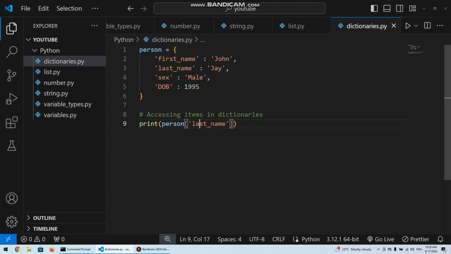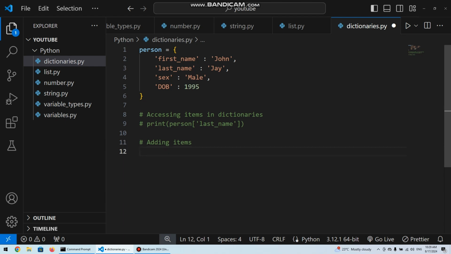So the next thing we are going to look at, we have just seen accessing items in a dictionary. Another thing we could want to do is adding items to a dictionary. For example, we see person has just 4 key value pairs, but we might want to add more items in this dictionary. So adding items in a dictionary.